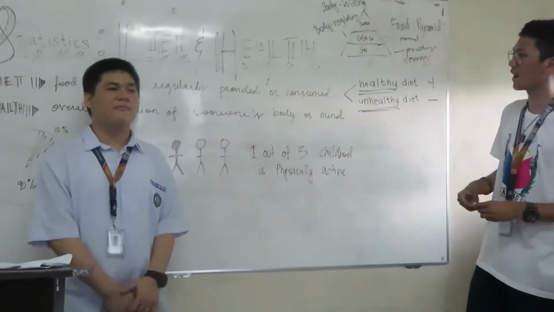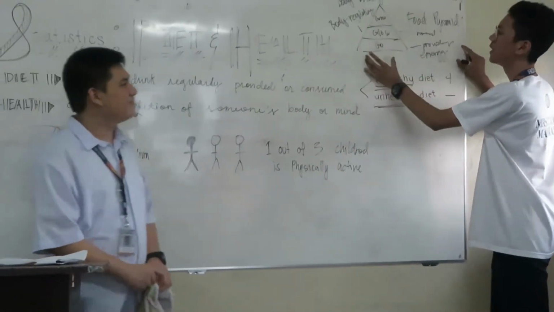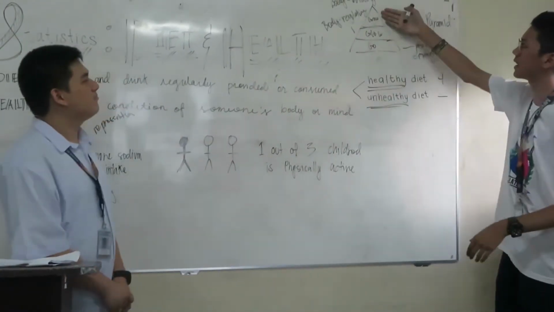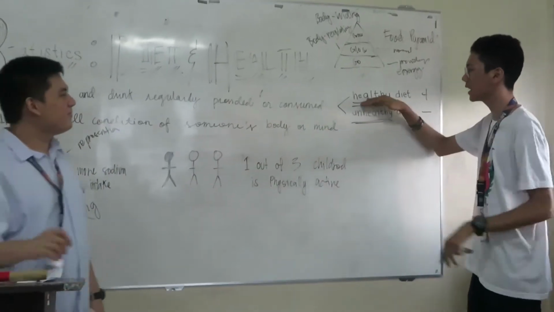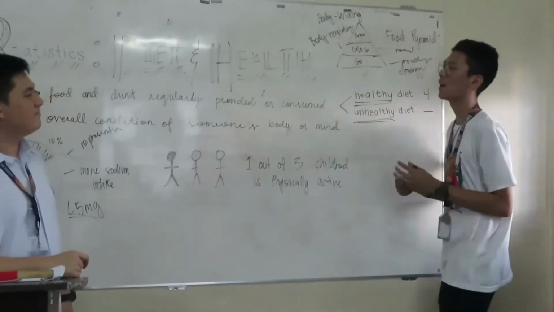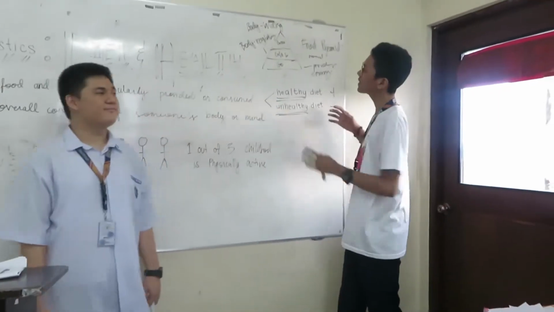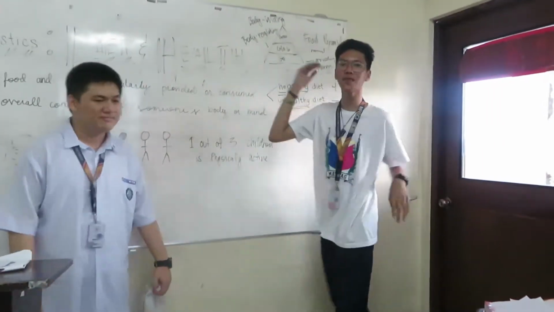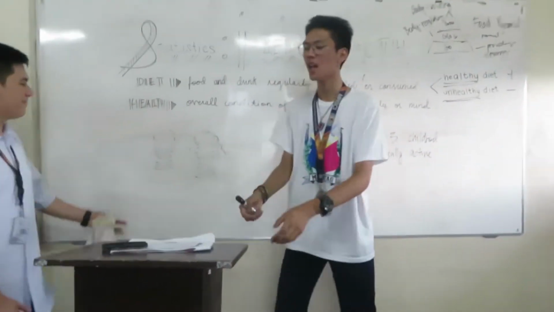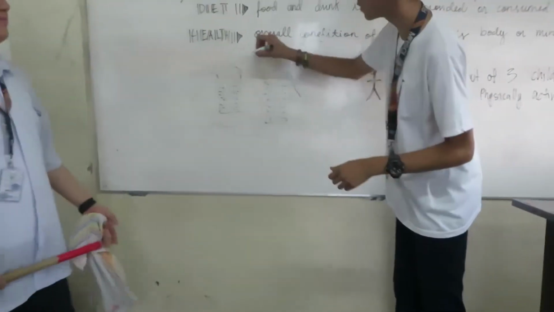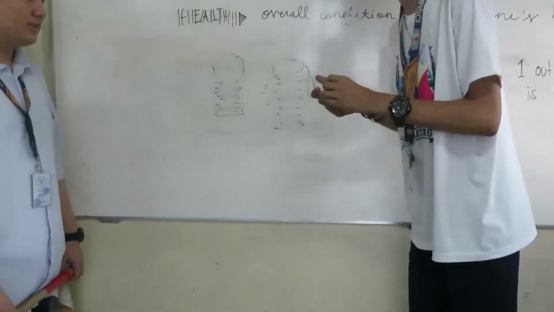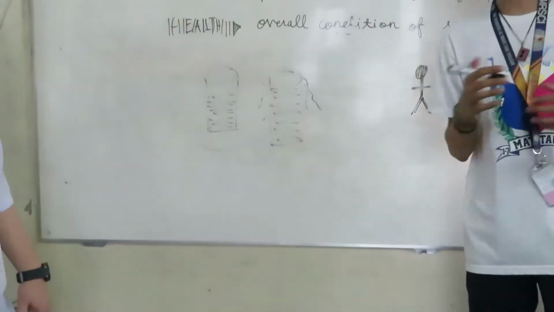So this food pyramid represents, or if you follow this, you will be classified as healthy or you have a healthy diet. Okay, so that is it for healthy diet. So let's move on to unhealthy diet. We have two glasses here. We have the normal glass filled with water, and then we have an overflowing glass.